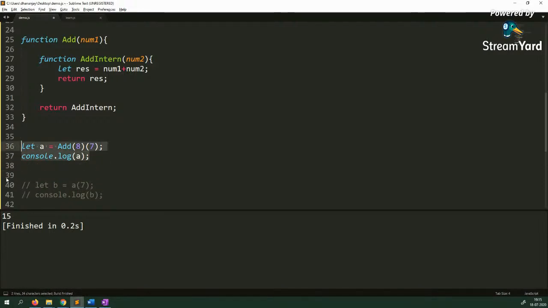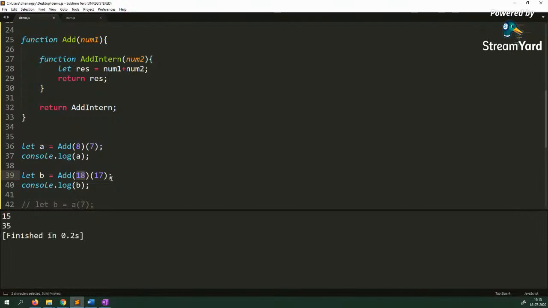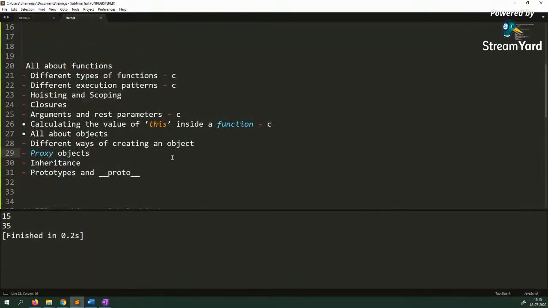Now let's take this and say let a and b, and then you pass add, let's say 18 and 17. Now you see that two addInner functions would be returned. When the first one is returned for a, the value of num1 in the environment is 8. And for the second time, the value is 18. JavaScript remembers that. That concept is called closure. And that's why you are getting different outputs, 15 and 35 and so on. Sometime we can go into detail about closure, but closure and lexical scope go hand in hand. So this is about closure and lexical scope.